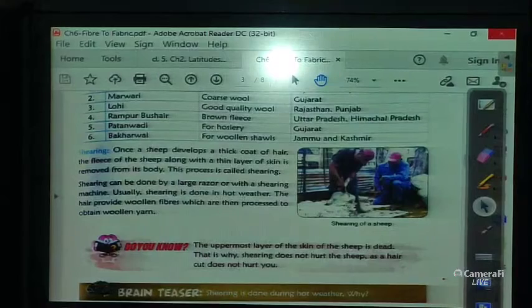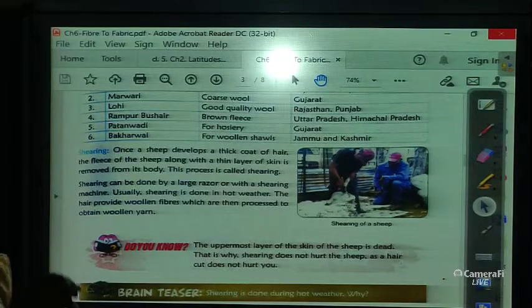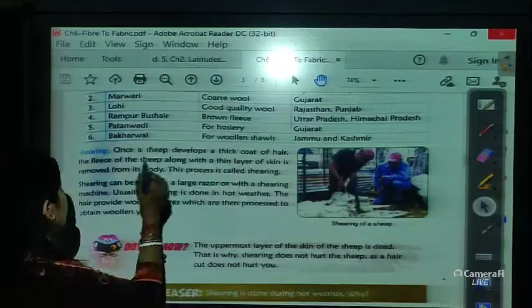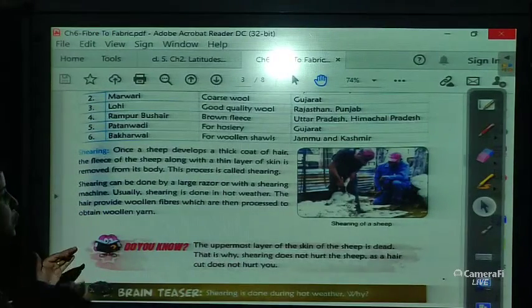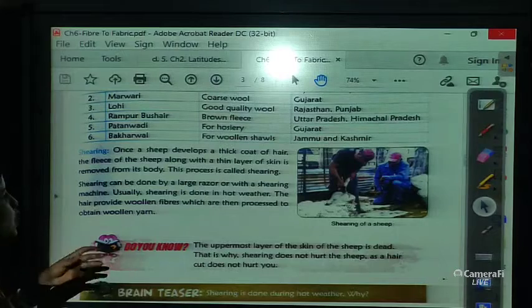Next one is shearing. Shearing means, I told you, the removing of hair of sheep and goat. The removing of hair of sheep and goats is known as shearing. Once a sheep develops a thick coat of hair, the fleece of the sheep along with a thin layer of skin is removed from its body. So what is shearing?